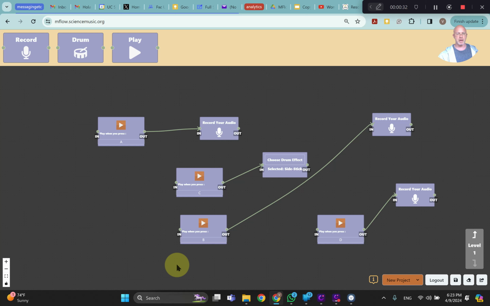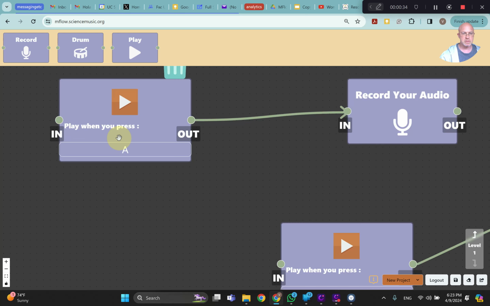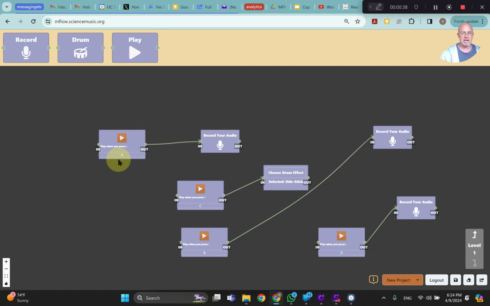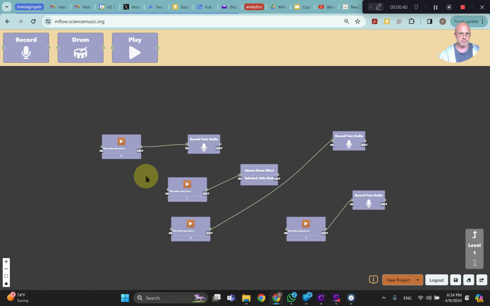blocks. And now see that each play block has a letter. So if I type that letter on the keyboard, cuckoo, it will play the associated sound. So I will type a bunch of letters. Cuckoo, cuckoo, Chaba! Chaba! Cuckoo.